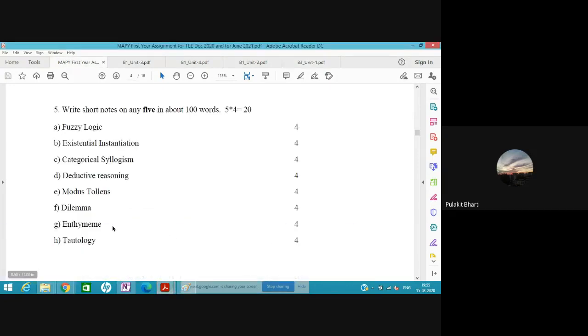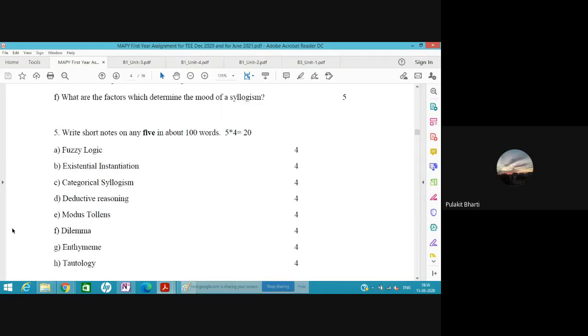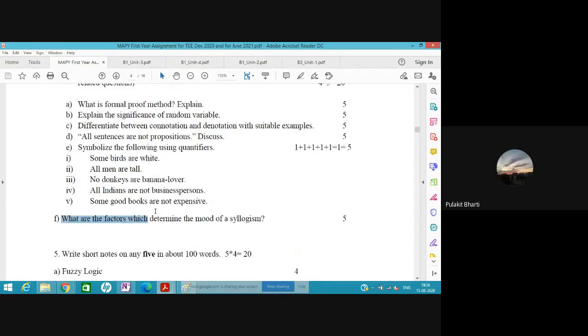Anyways, coming back to the assignment, what we discussed is modus tollens, dilemma, enthymeme, and tautology. And another thing we discussed was factors which determine the mood of a syllogism. If anyone else has something else to discuss, please go ahead. Otherwise, it is done from my part.